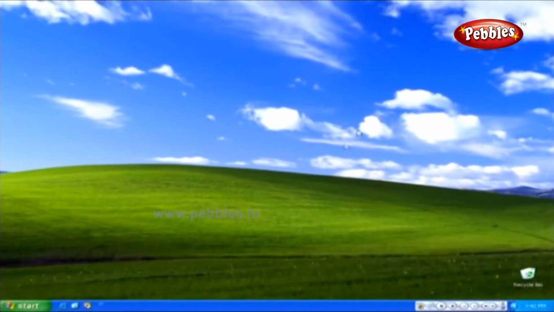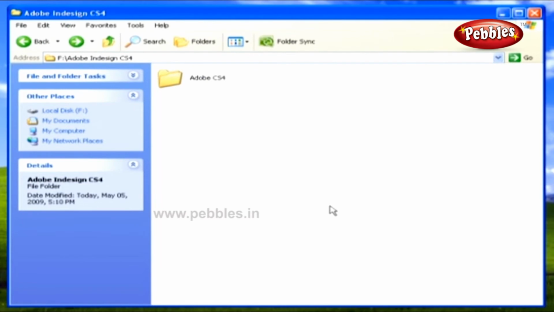Now, put the Adobe InDesign CS4 software CD into your system's CD-ROM drive. Then, follow the on-screen instructions. If the installer does not launch automatically, navigate to the Adobe CS4 folder found at the root level on your disk and double-click setup.exe to start the installation process. Now let's watch how to install the Adobe InDesign CS4 software.